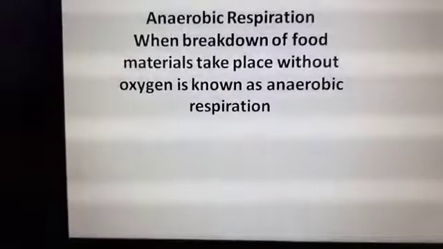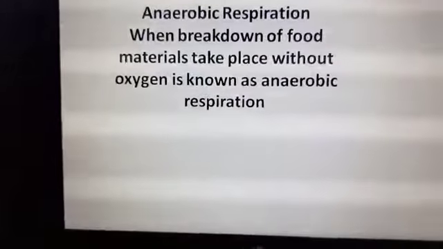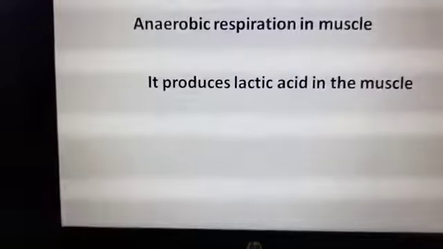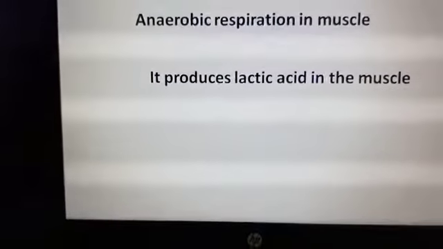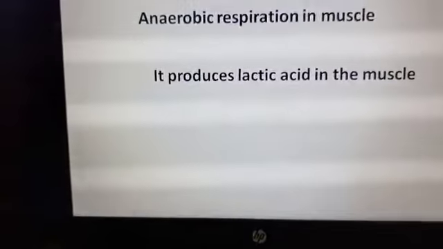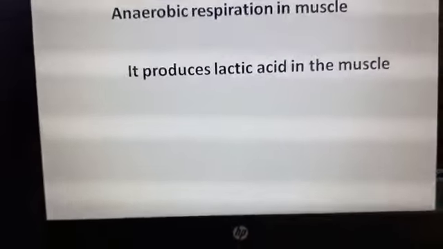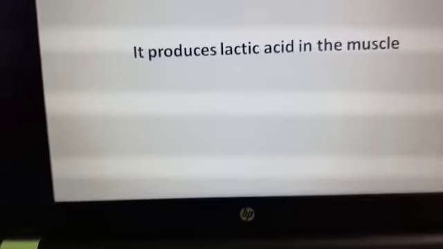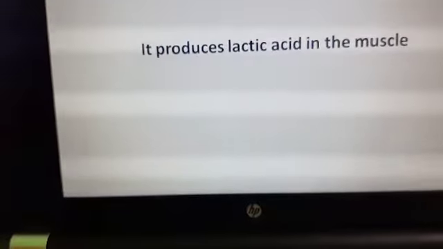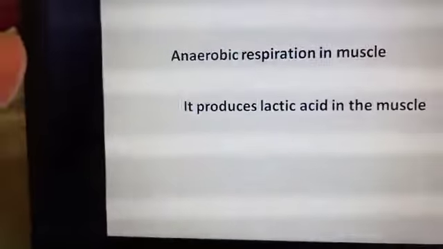But one more thing: in human beings, anaerobic respiration can take place in the muscles also. What happens when we do heavy physical exercise like running, jumping, etc.? Then we need extra energy, and in that case anaerobic respiration can take place in muscles for a short time.